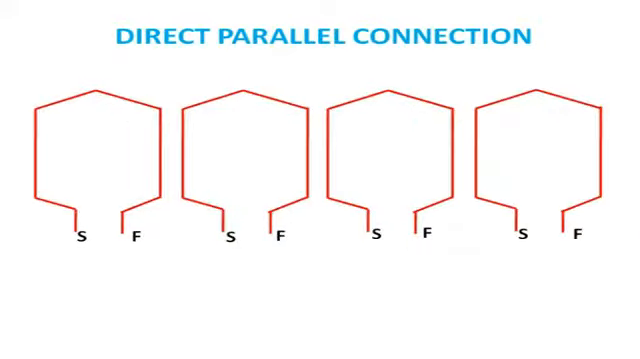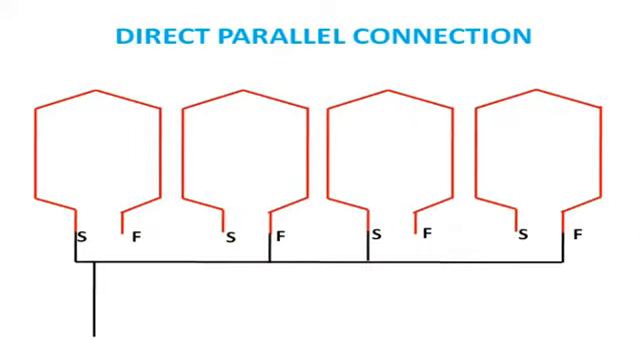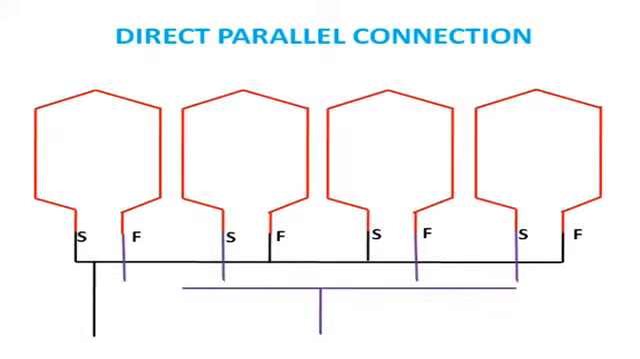Now see direct parallel connection. Here we have four coil groups and we are connecting the starting-finish of all coil groups to one terminal, and the other finish-starting of the other coil terminals will be connected, and finally the winding A1, A2 terminals will come out.